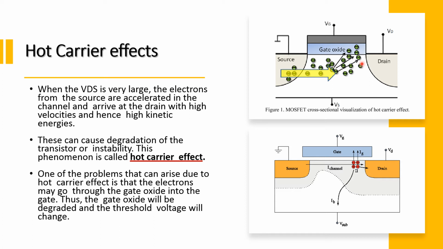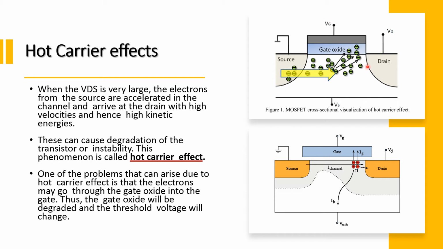These carriers which have a high kinetic energy can cause impact ionization, which is nothing but they create additional hole electron pairs by breaking the silicon-silicon bonds, and such carriers also sometimes gain sufficient energy to surmount large energy barriers such as the 3.2 electron volt barrier between the silicon conduction band and the SiO2 conduction band.